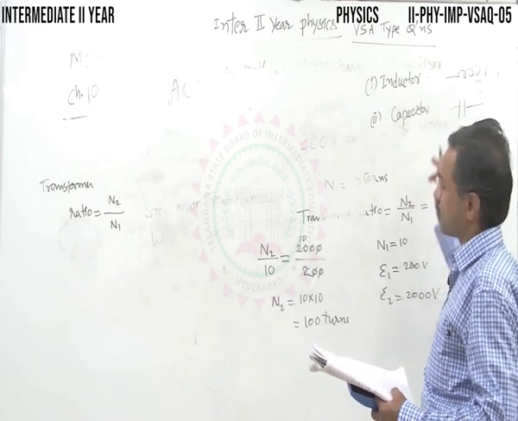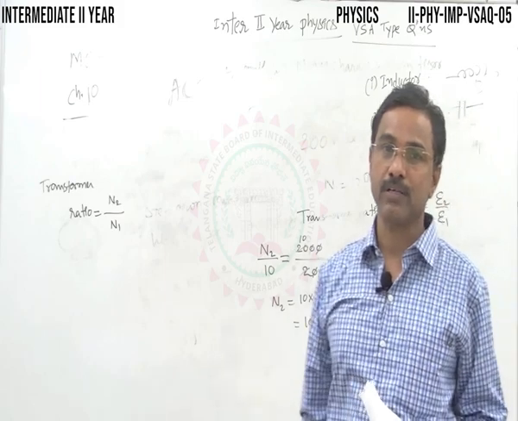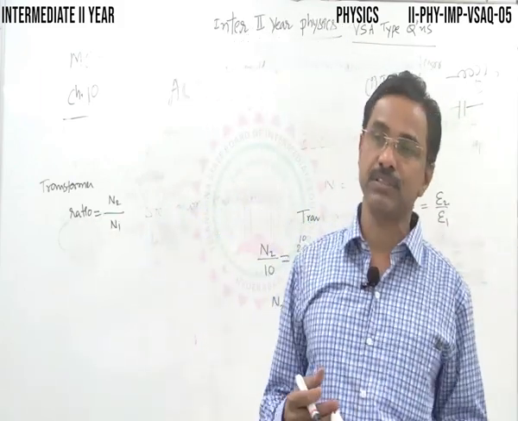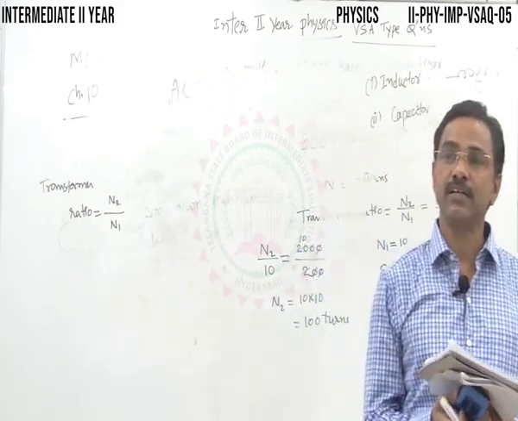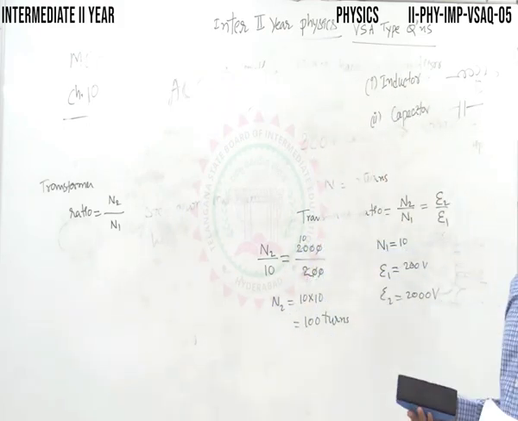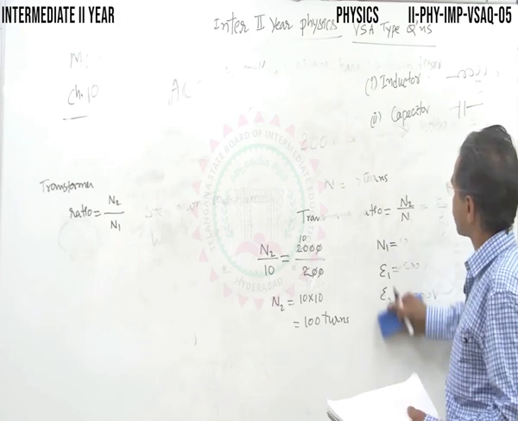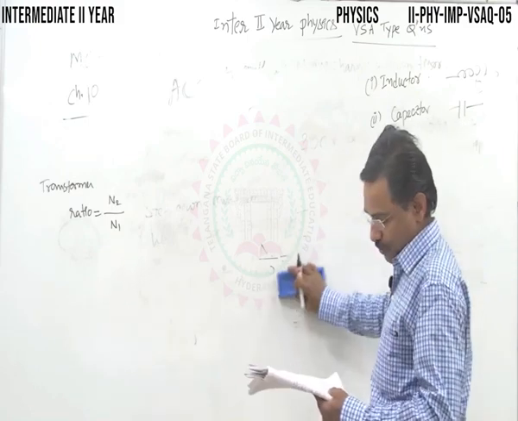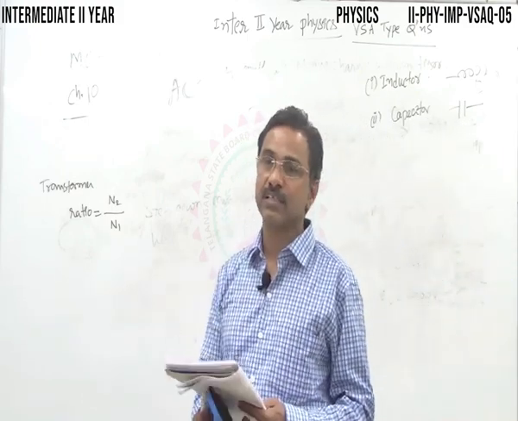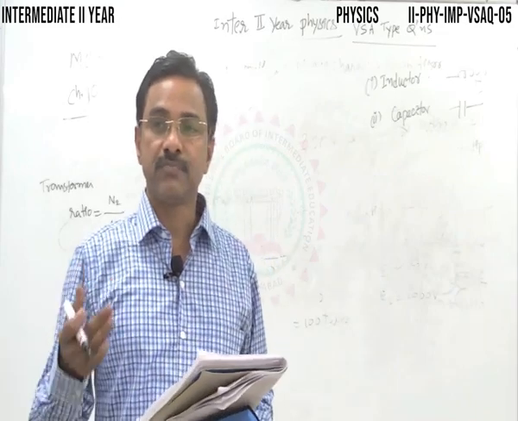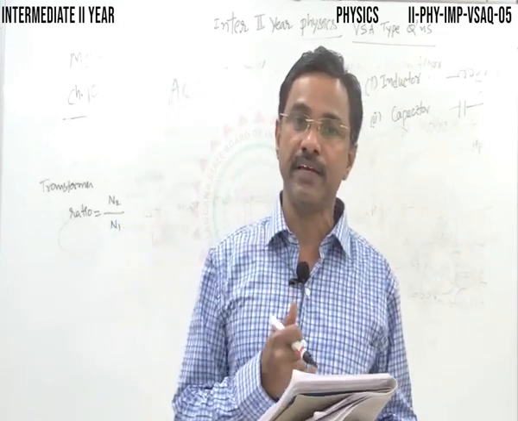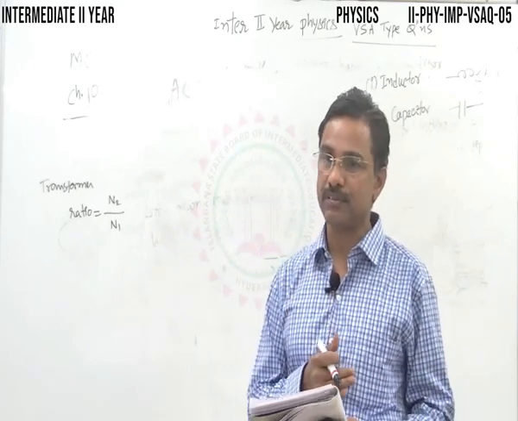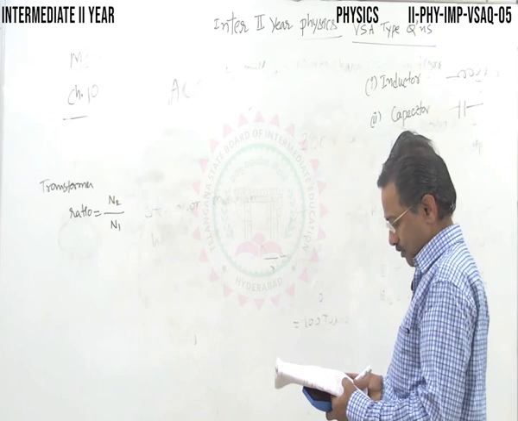Hope you might have studied this in the previous chapters: the parallel plate capacitor, combinations of capacitors in series and parallel, effective capacitance, derivations, the effect of a dielectric medium, and energy stored in a capacitor. All these are important, but here we don't need all these things. Remember, reactance is nothing but the resistance offered to AC. The resistance offered by an inductor to the flow of AC is called inductive reactance.